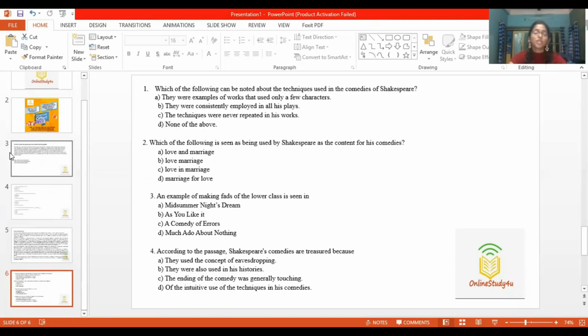So let's read the questions first. Only the questions, not the options, okay? Which of the following can be noted about the techniques used in the comedies of Shakespeare? Which of the following is seen as being used by Shakespeare as the content for his comedies?